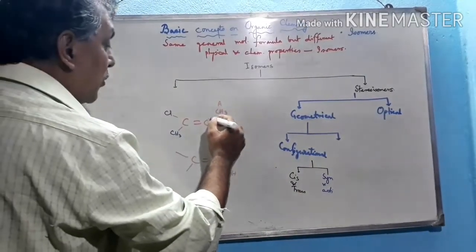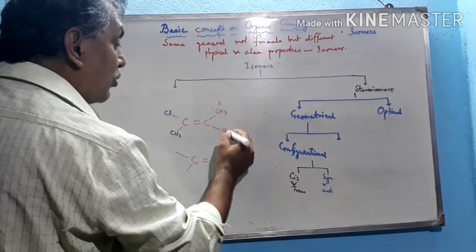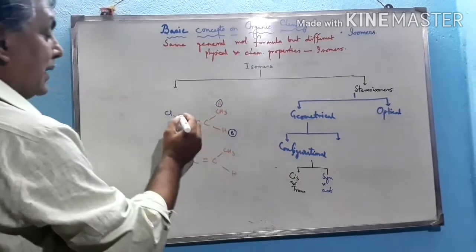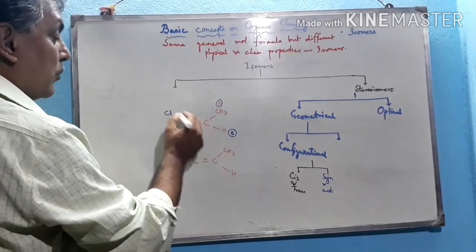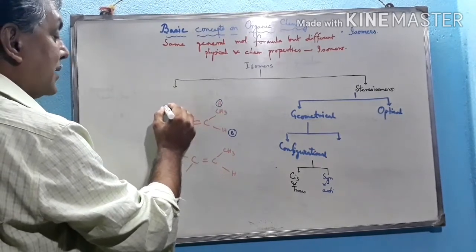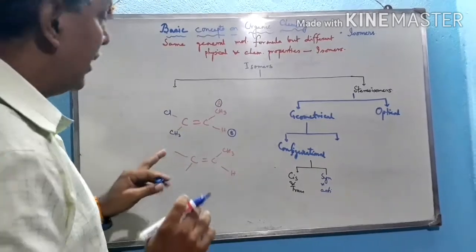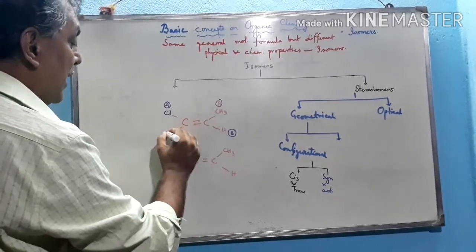This carbon is directly attached with a carbon which has greater mass than hydrogen, so this will be A and this will be B. But here, chlorine and carbon are directly attached with this carbon. Chlorine has higher mass than carbon, because chlorine is 35.5 and carbon is 12. So chlorine is A, and this is B.